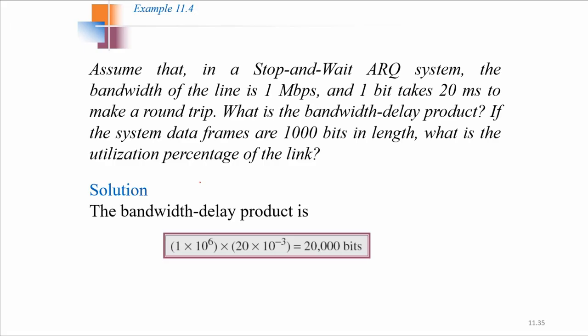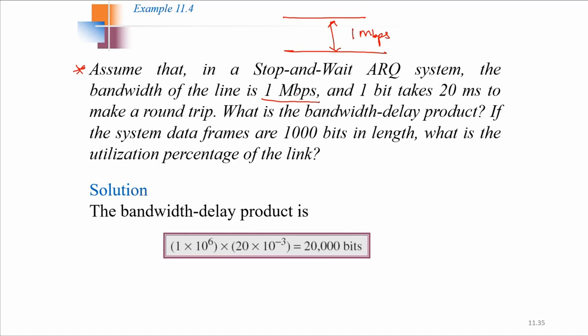So I hope you have got the point. So here a question is given. Assume that in a stop and wait ARQ system, the bandwidth of the line is 1 Mbps. Bandwidth in the sense means this is the road, and the width of the road is 1 Mbps. This is the channel basically. Channel width or channel capacity is what is called the bandwidth.